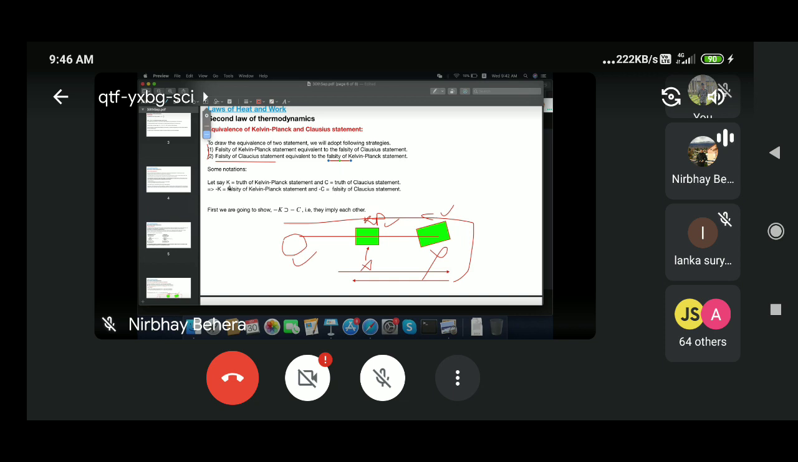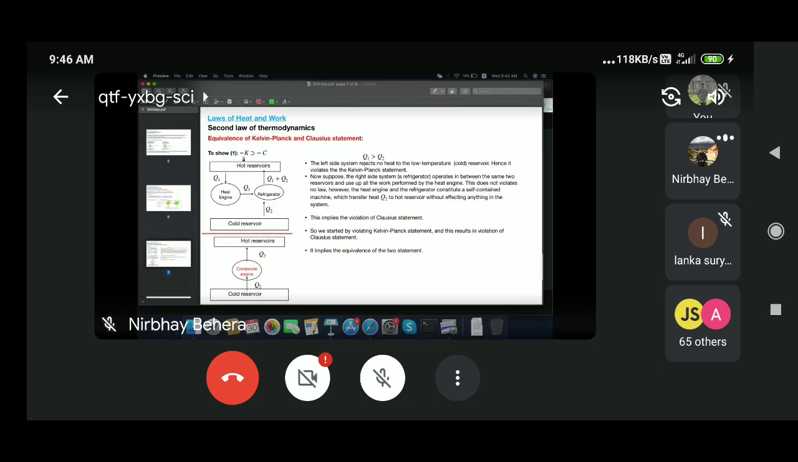So suppose K is the truth of the Kelvin-Planck statement and C is the truth of the Clausius statement. I'll denote minus K as the falsity of the Kelvin statement and minus C as the falsity of the Clausius statement. Okay. So let's check whether they are equivalent or not. First I'll check with the falsification of the Kelvin statement, and I'll try to arrive at falsifying the Clausius statement. Okay. So let me do that.